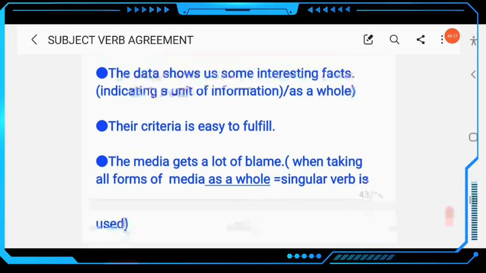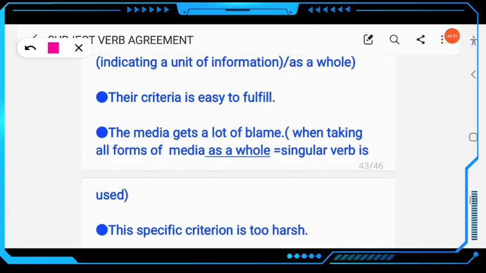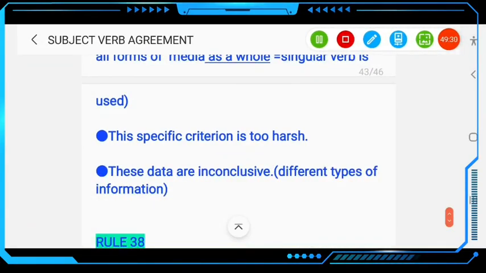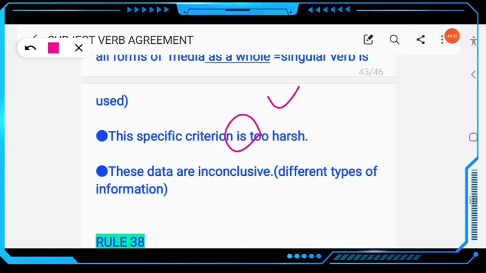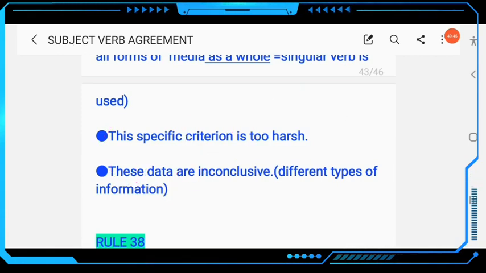Then another example here, the media gets a lot of blame. When talking about all forms of media as a whole, a singular verb is used, gets, not get. This specific criterion is too harsh. Is, here criterion. These data are inconclusive. Here different types of information are, as you know, already used before, that will be plural. Clear? So it can be used as singular or plural.